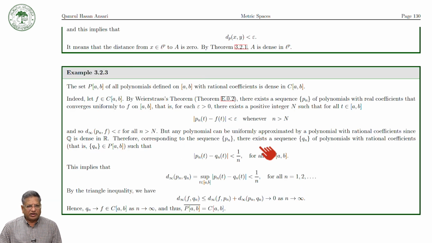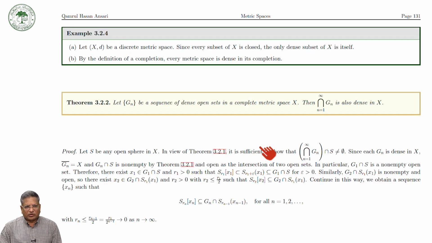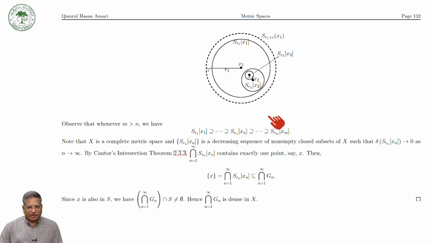This we have already completed, and then we have seen that P[a,b], the set of all polynomials with rational coefficients, is dense in C[a,b]. So keep all these things in your mind. And then we have proved this result. If G_n is a sequence of dense open sets in a metric space X, then the intersection is also dense. Keep in mind that G_n is a sequence of dense open sets. This we have already proved.